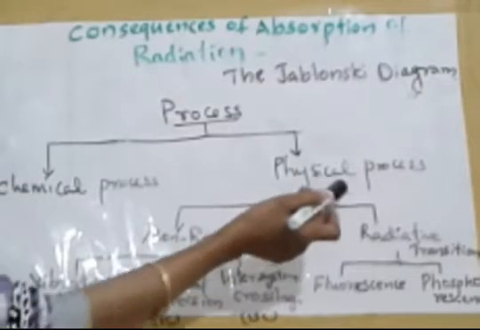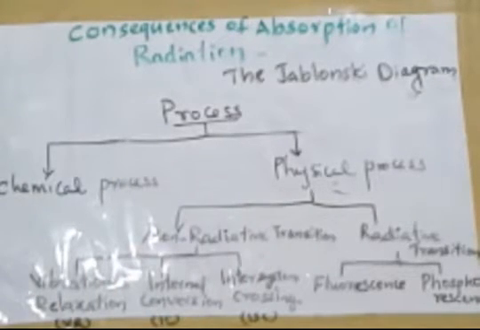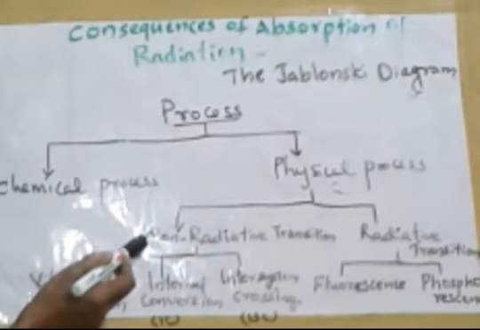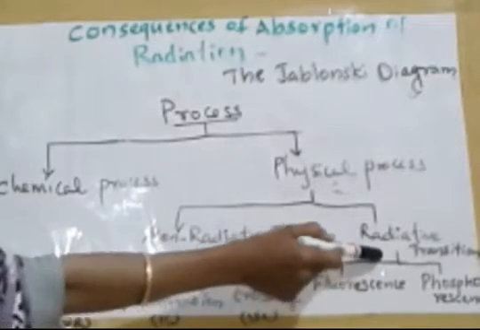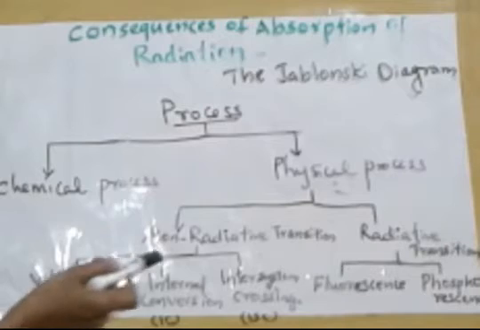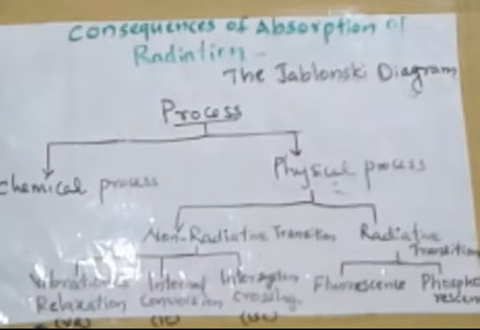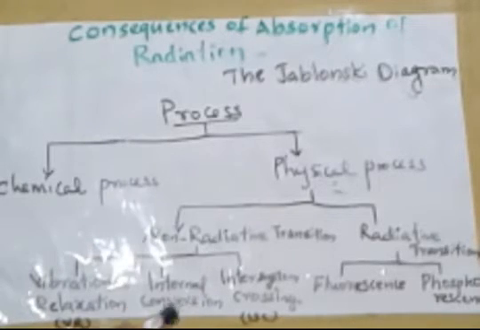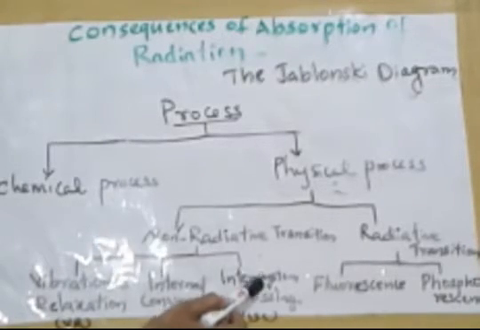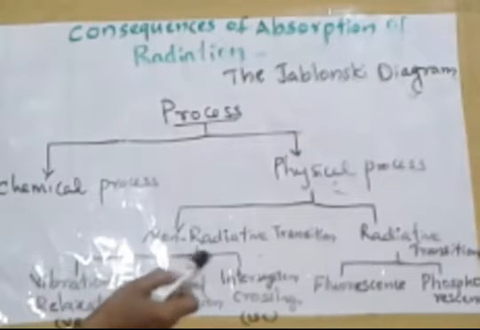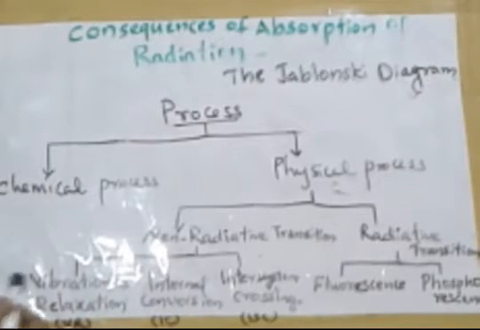The physical process can be divided into two: non-radiative transition and radiative transition. The non-radiative transition is again divided into three: vibrational relaxation (VR), internal conversion, and intersystem crossing. During this non-radiative transition, the molecule releases energy in the form of heat but not in the form of light.